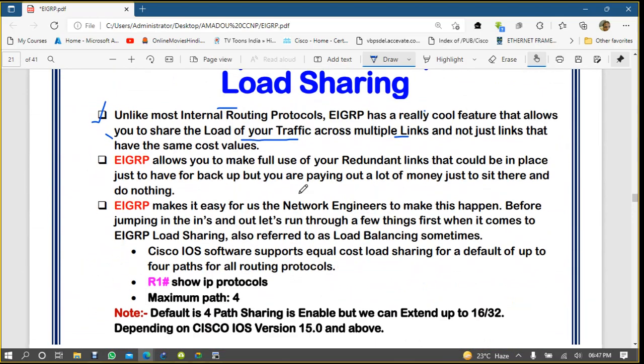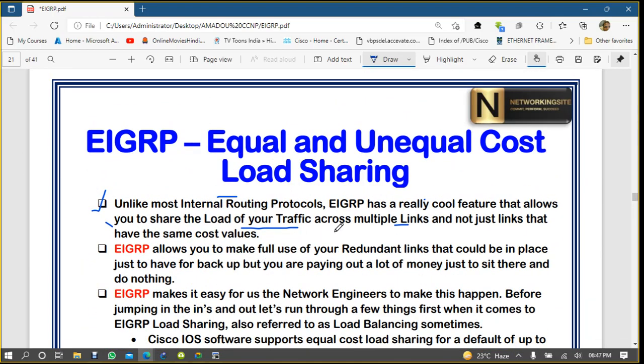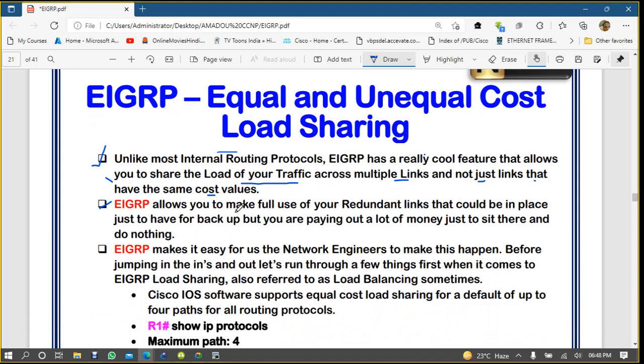So here we are saying that it will forward the traffic across multiple links and not just links that have the same cost value. That is the default feature, but it can also forward the traffic over unequal cost links as well.